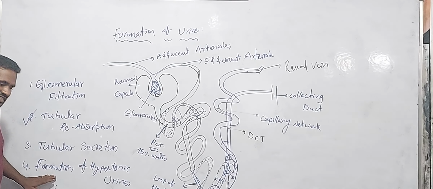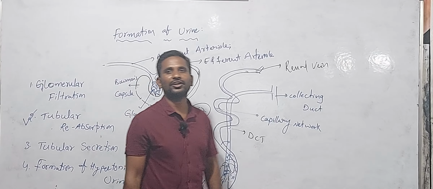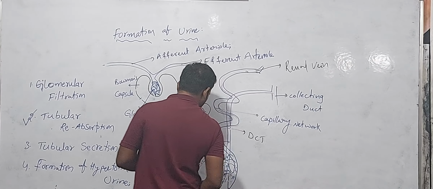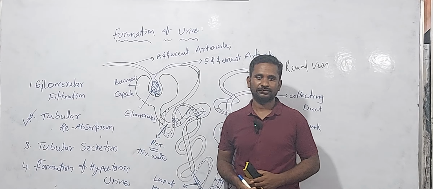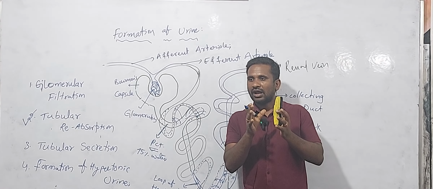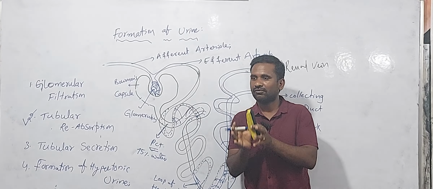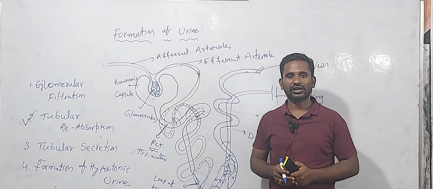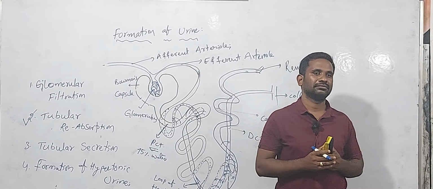So next one, last step, formation of hypertonic urine. It is the most important one. Why? Because here also 10% of water is reabsorbed from urine to the blood in the region of loop of Henle. It means the water, the main portion of the urine, is reabsorbed into the blood. Okay, so it means it can form the hypertonic urine, concentrated urine.